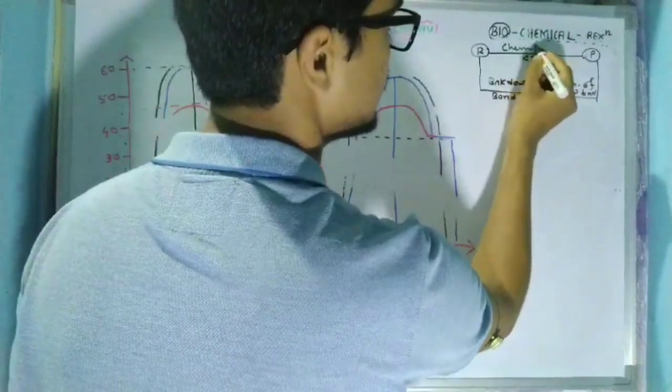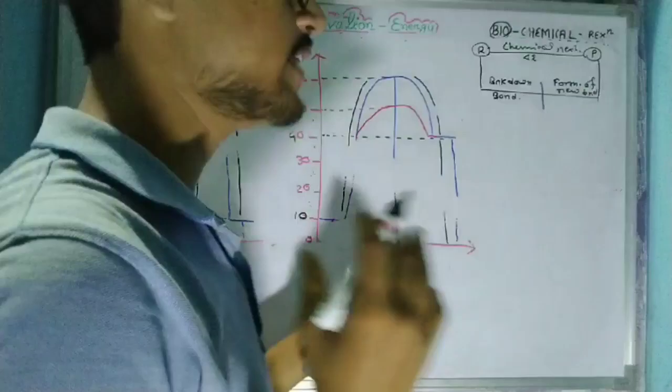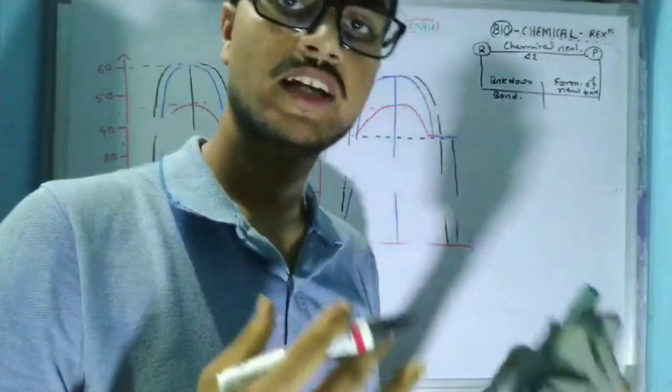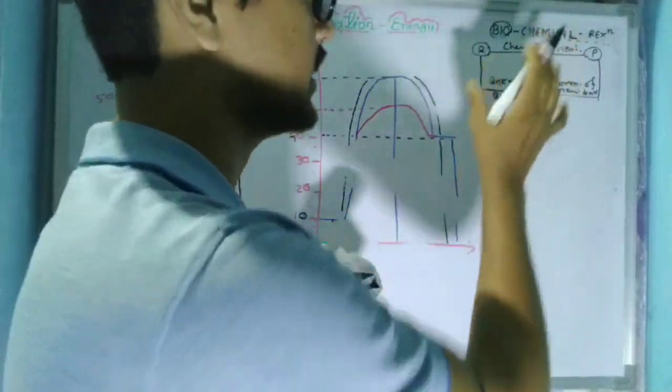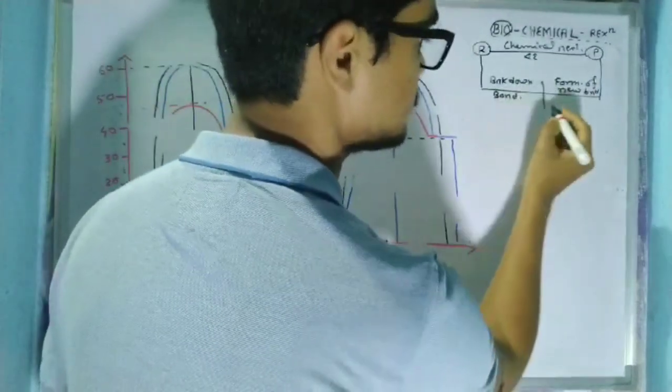So, what is the chemical reaction? In very short, in the presence of external energy, if the reactant converts into a product by breaking down its old bonds and forming new bonds, then this whole mechanism or process is known as the chemical reaction. Now, for your better knowledge, you have to know two more things.